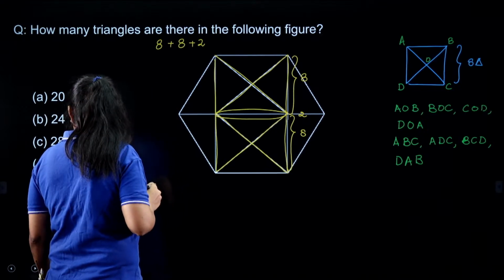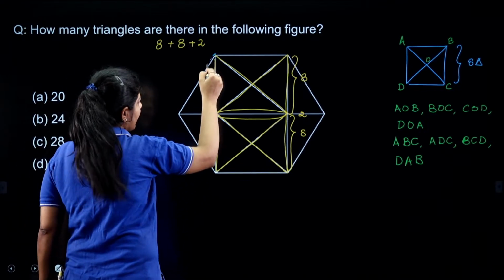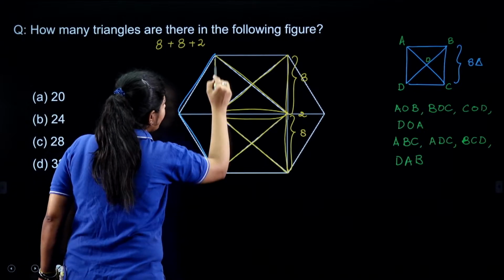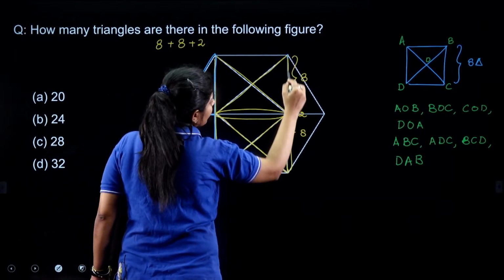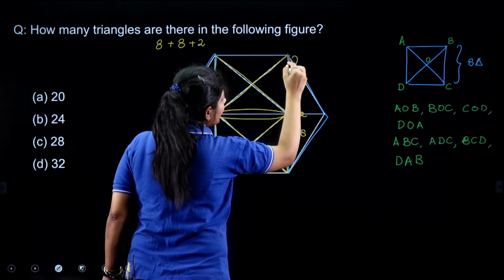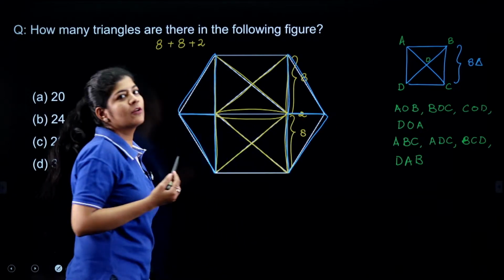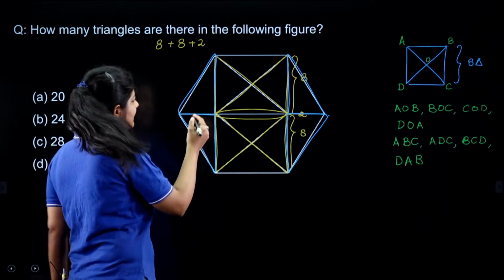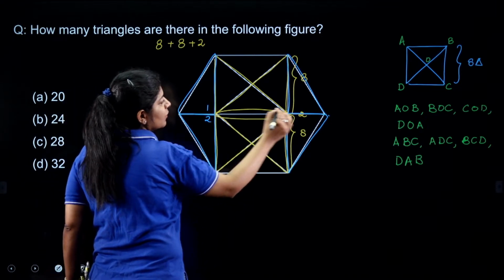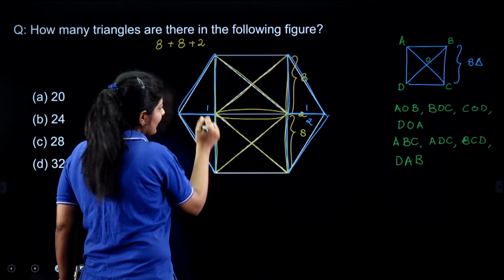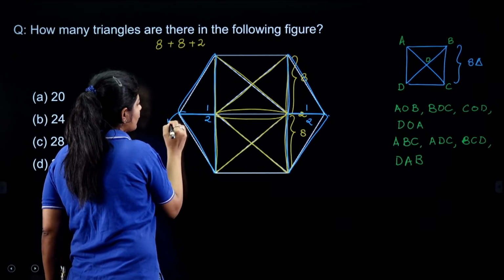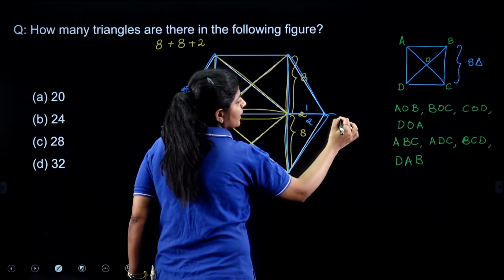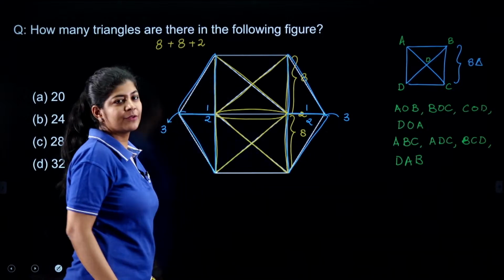Now let's talk about this particular diagram here, right? Whenever we get this vertex and base combination, we can easily write down the numbers 1, 2 and 1, 2. So this particular figure will give me a total of 3 triangles. Both of them are giving me 3 triangles.